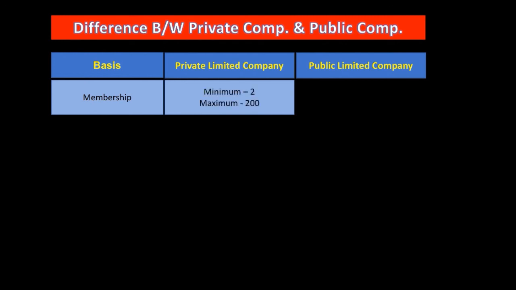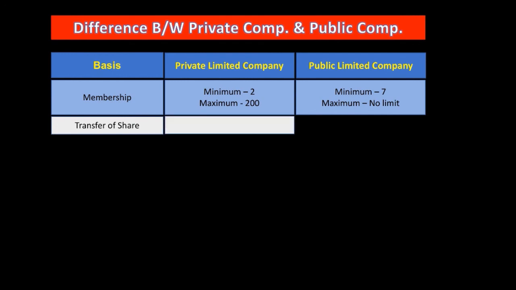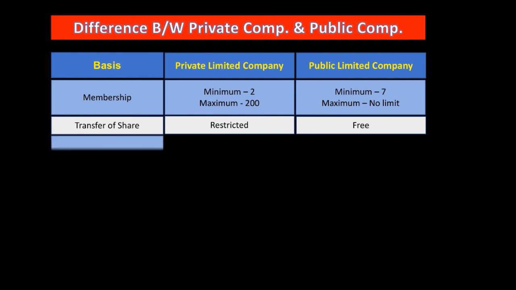For a private limited company, minimum membership is merely 2 and maximum 200. So a private limited company cannot have more than 200 members, and minimum 2. But for a public limited company, the minimum number required is 7, and for the maximum number, there is no limit. It could be any number. Okay, next one is based on transfer of share. In a private limited company, transfer of share is almost restricted. But in a public limited company it is free. You can sell your share at any point in time.